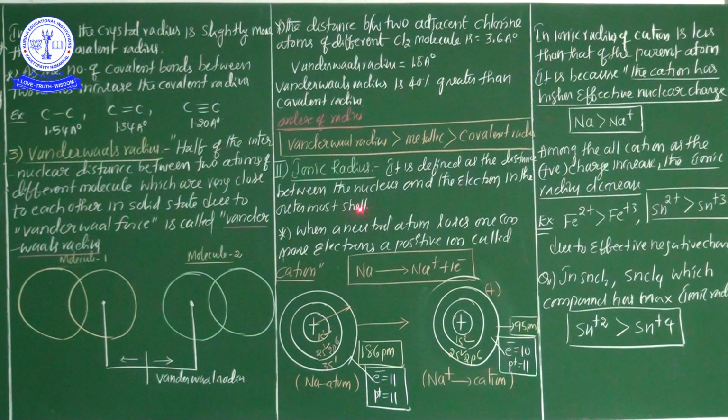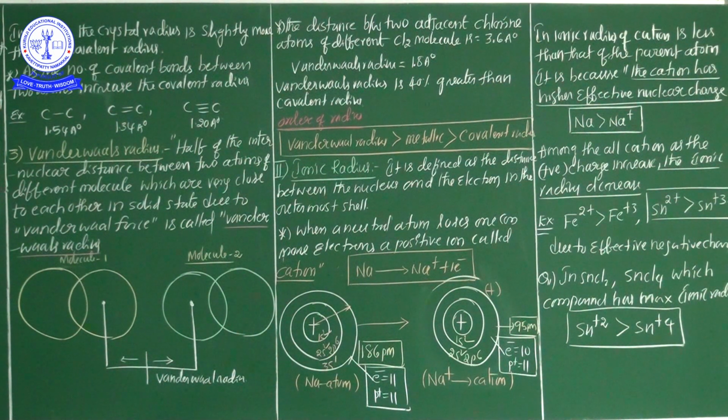Don't get confused. Atomic radius is in a neutral atom. Neutral atom means the electron number and proton number are always equal. Whenever you calculate a radius in the atoms, that is called atomic radius, and similarly whenever you calculate the radius in the ion, that is called ionic radius. Already I clearly said what an ion is. If any neutral atom either loses or gains an electron, that is called an ion. If it loses the electron, cation. If it gains the electron, anion.